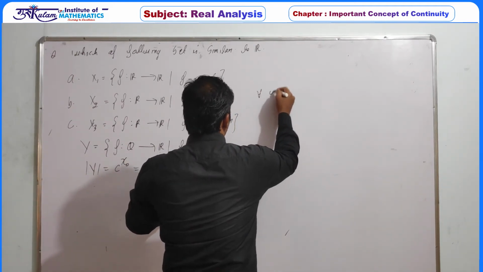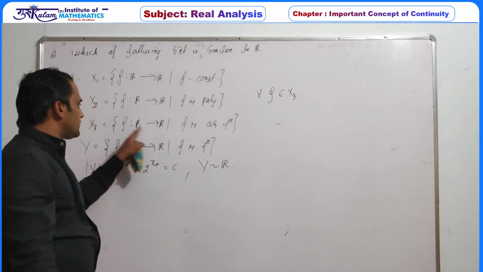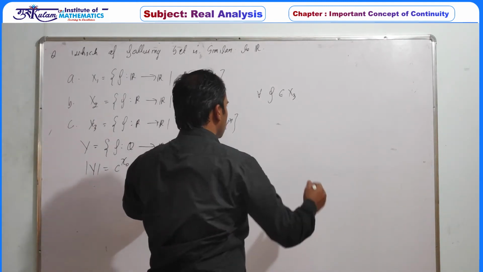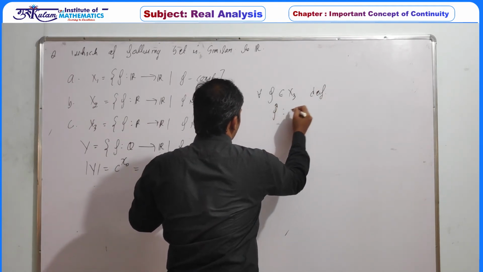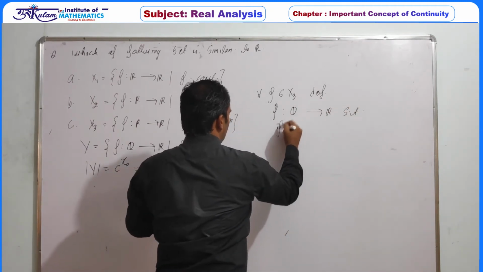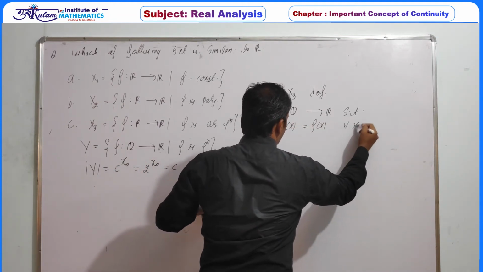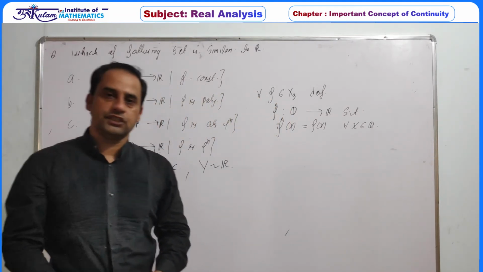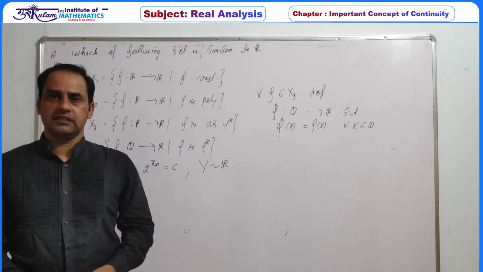For every f belonging to x3, f is a function from R to R and it is a continuous function. Define f cap, which is from Q to R, such that f cap of x is equal to f of x for all x belonging to Q. So basically f cap is a restriction of f on Q, and the restriction of a function always exists and is unique.